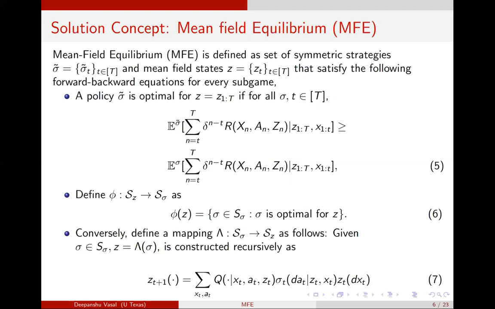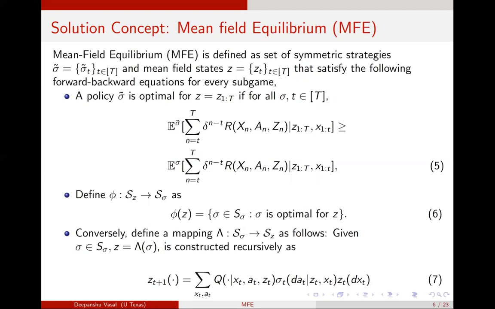So a mean field equilibrium consists of a strategy sigma tilde and a mean field state z, such that for any mean field state z, the policy sigma tilde is such that no player wants to unilaterally deviate from sigma tilde. And just to remind you, this sigma tilde is symmetric across all players.